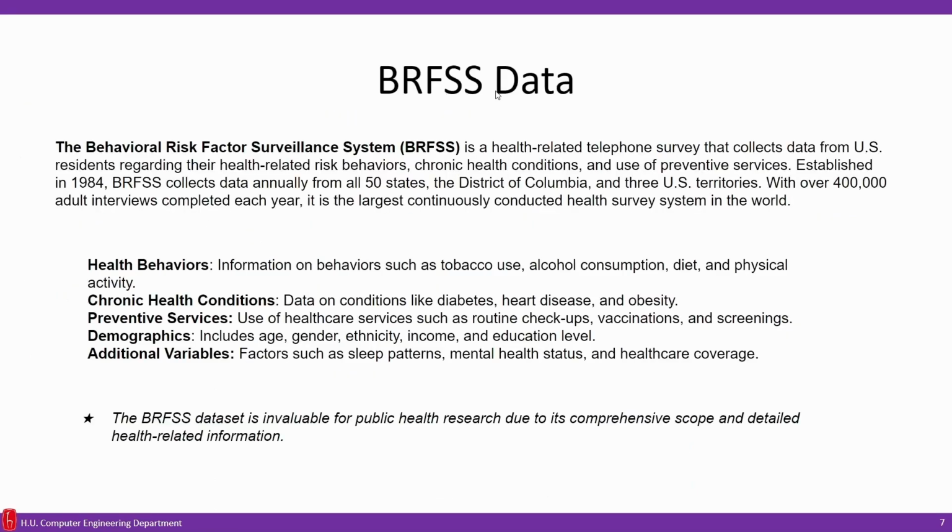What is the BRFSS data? The Behavioral Risk Factor Surveillance System, also called BRFSS, is the largest continuously conducted health survey system in the world.